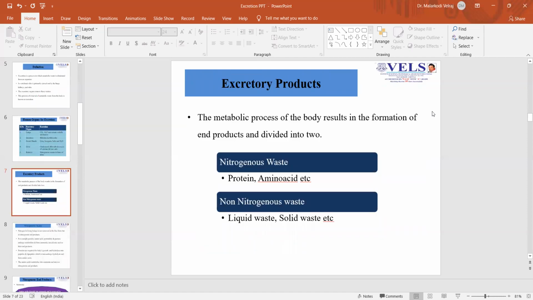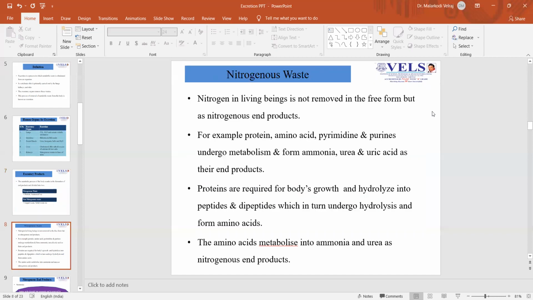The metabolic process of the body results in formation of end products, which are divided into two: nitrogenous waste, examples being protein and amino acid, and non-nitrogenous waste like liquid waste, solid waste, etc. The nitrogenous waste. The nitrogen in living beings is not removed in the free form, but as nitrogenous end products. For example, protein, amino acid, pyrimidine, and purines undergo metabolism and form ammonia, urea, and uric acid as the end